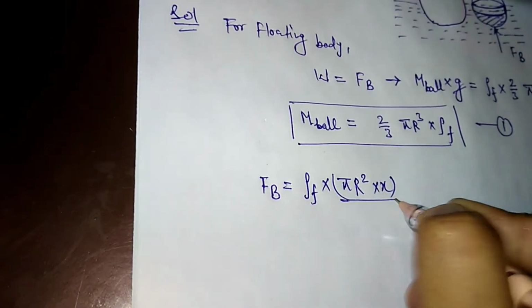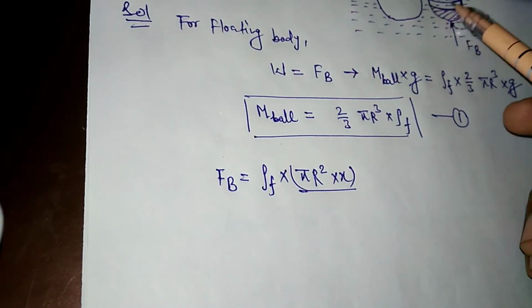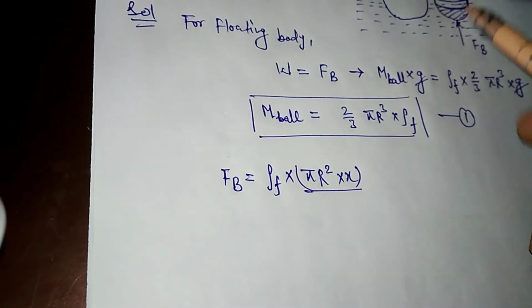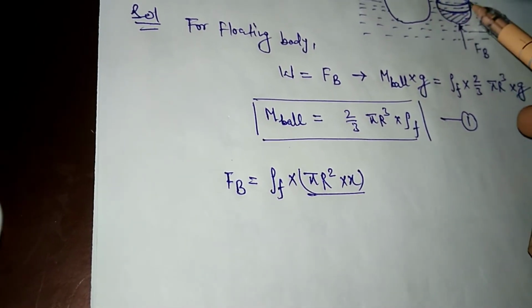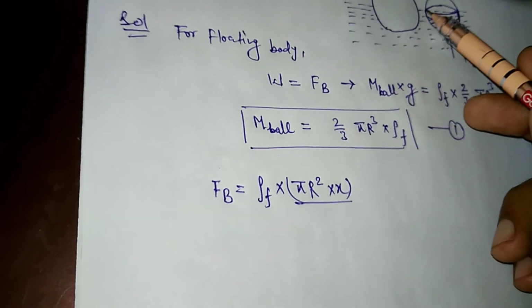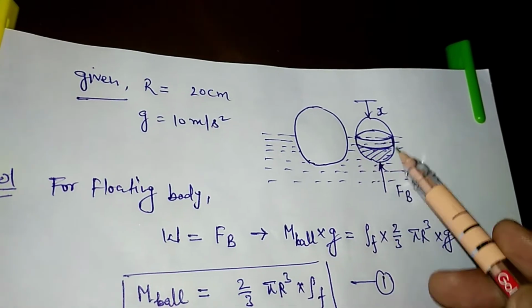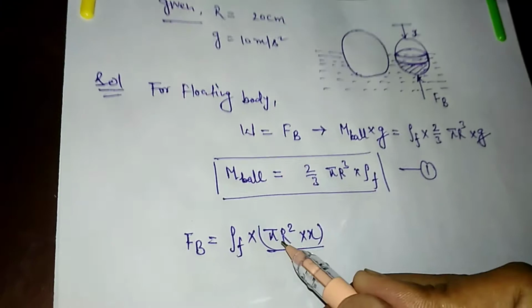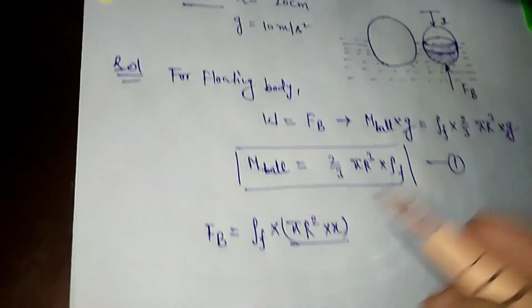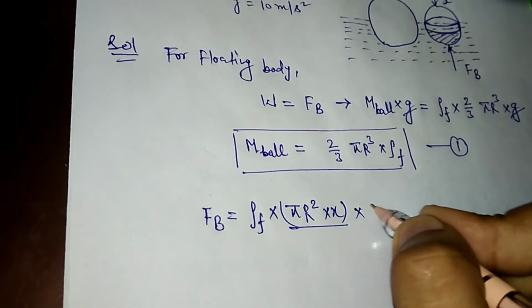This is the area of the submerged body, because this area will create a volume inside the water, and this will be the volume of a cylinder. So neglecting curvature of this cylinder for small oscillation, the volume of this cylinder will be equal to pi r square into x, and g.